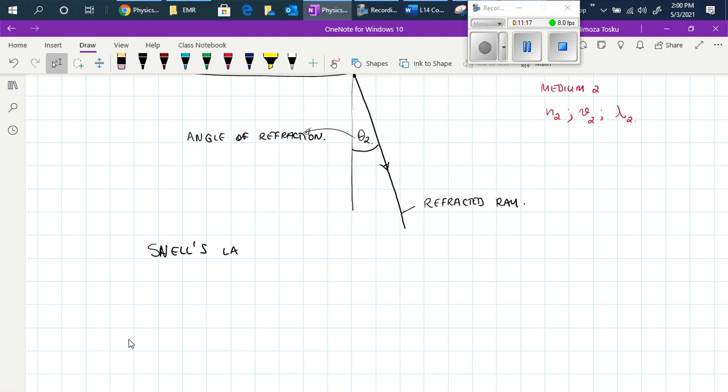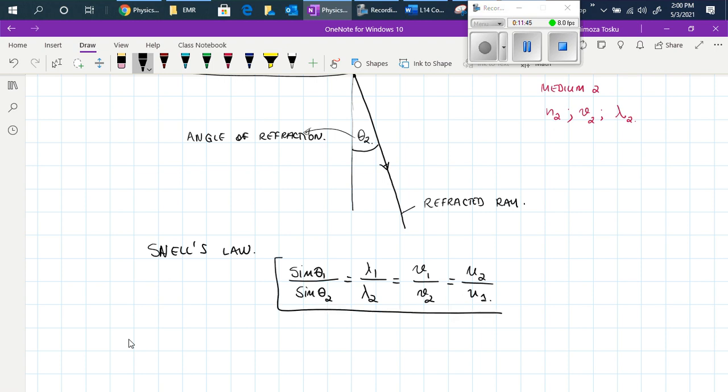Snell's law says sine theta 1 over sine theta 2 is equal to lambda 1 over lambda 2, equals V1 over V2, and equals N2 over N1. This is known as Snell's law.